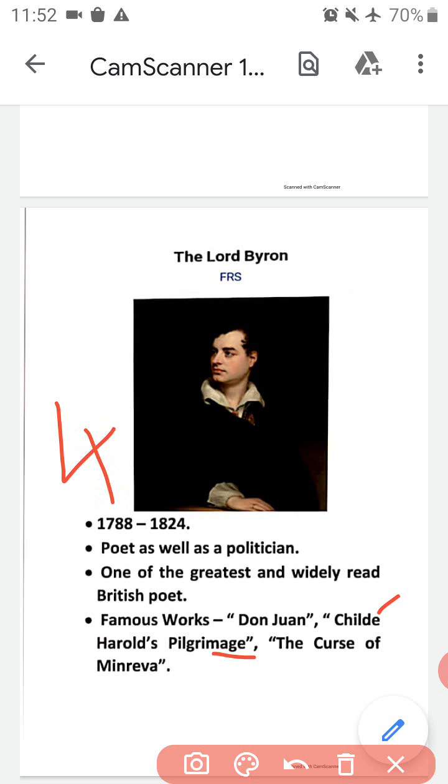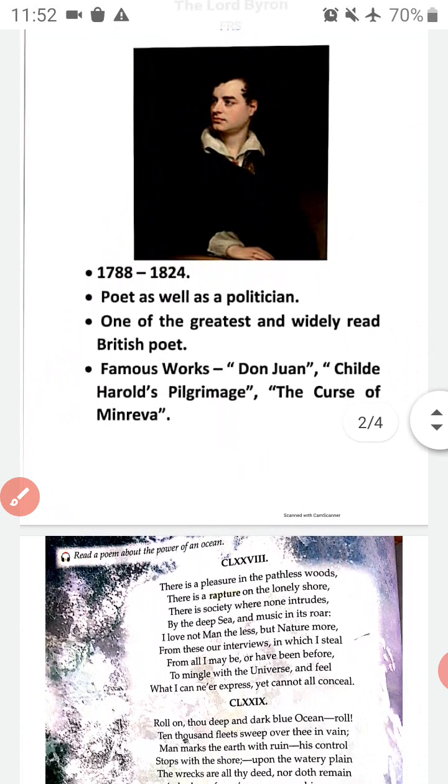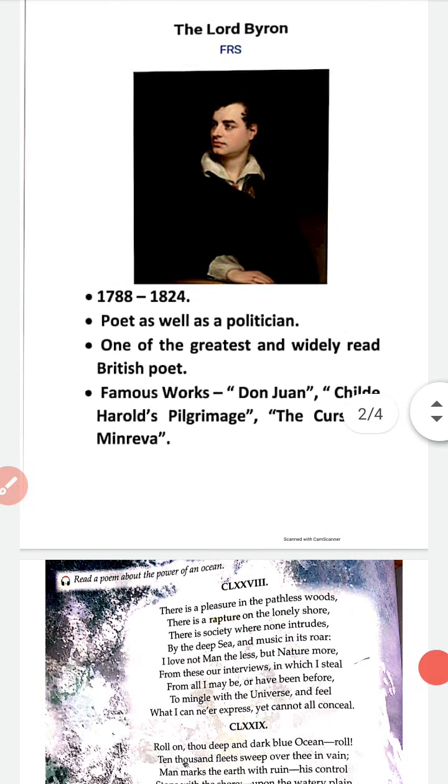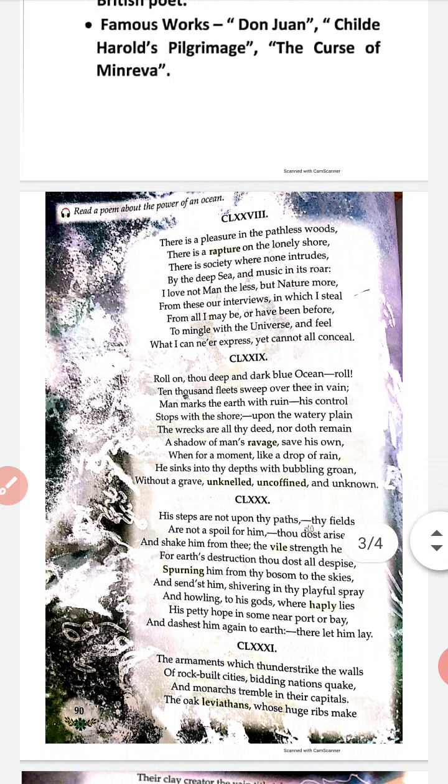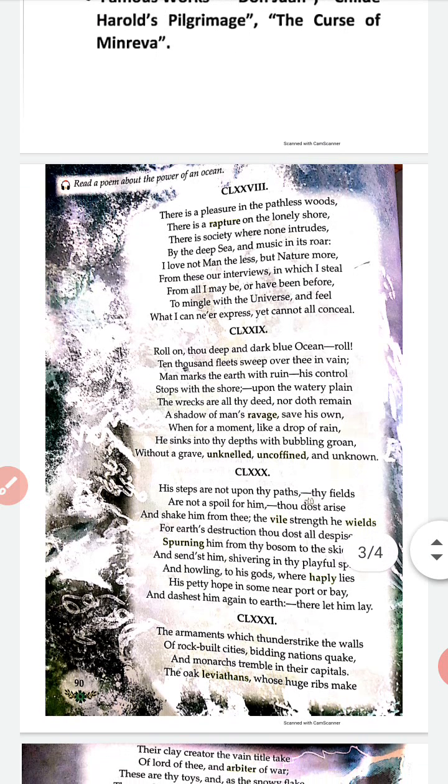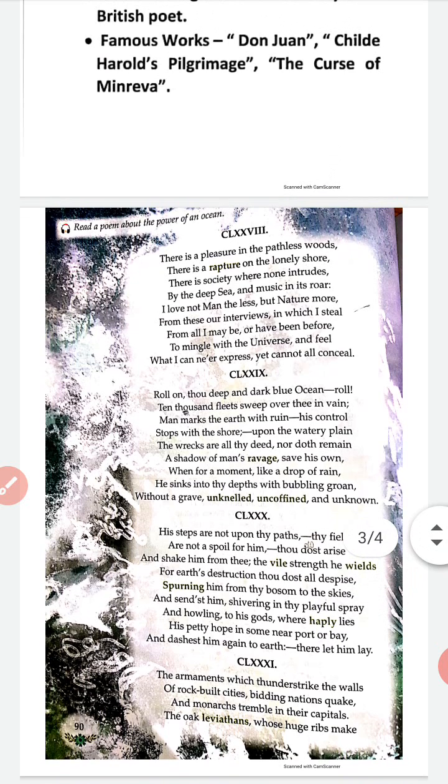This work has been written in 4 parts, or 4 volumes or 4 cantos, and the poem Apostrophe to the Ocean is taken from the 4th canto of Childe Harold's Pilgrimage. Here, the speaker is a clear resemblance of the poet who, after living a fulfilling and pleasurable life, wants to interact with nature, and now wants to spend the rest of his life in close interaction with nature. So now let's move into the poem Apostrophe to the Ocean.